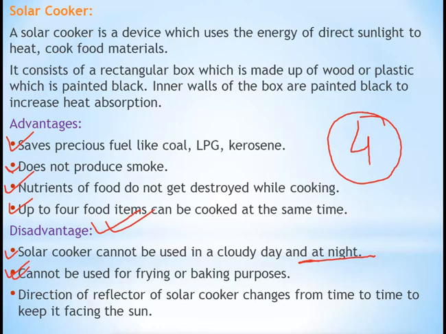Suppose the normal pressure cookers which we have, in that we can bake cakes, means we can use it for baking purposes. But in a solar cooker we cannot do frying and baking. It cannot be used for frying and baking purposes.